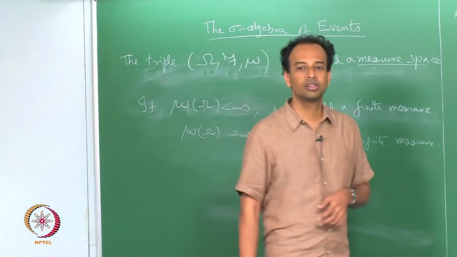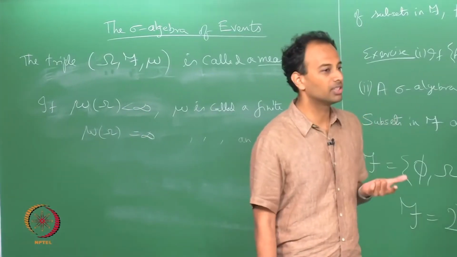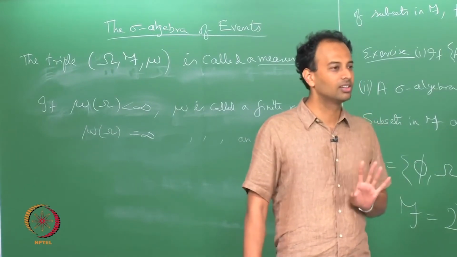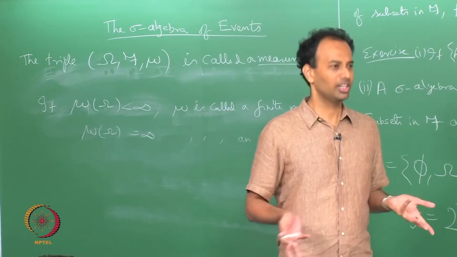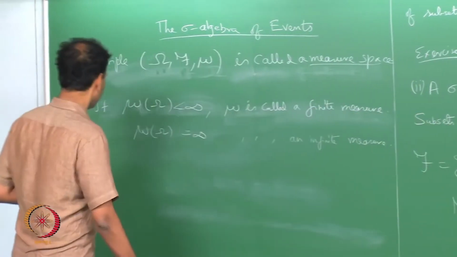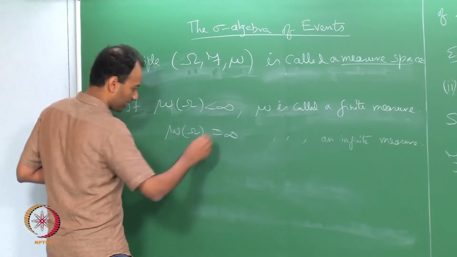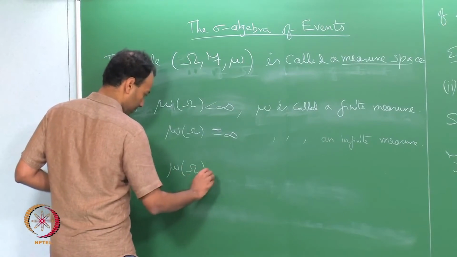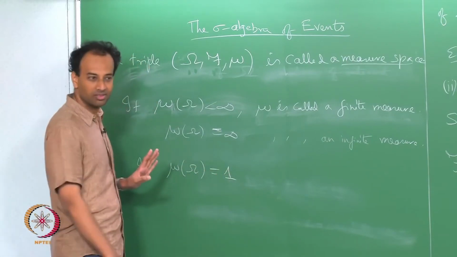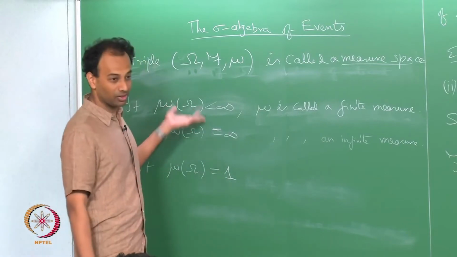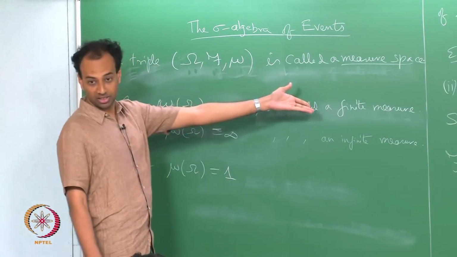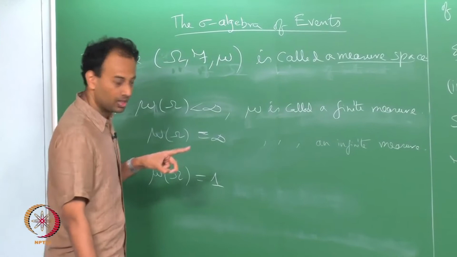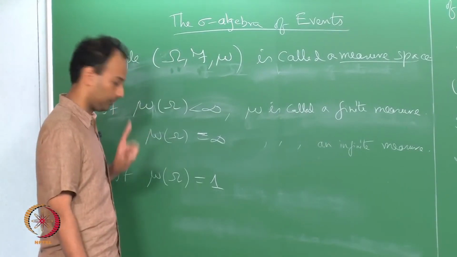If it is something finite, you say it is a finite measure. And finally, the case that is of most interest to us is if mu of omega equals 1. It can take any value, finite or infinite. If it is finite, you say it is a finite measure. In particular, if mu of omega is equal to 1, then it is called a probability measure.